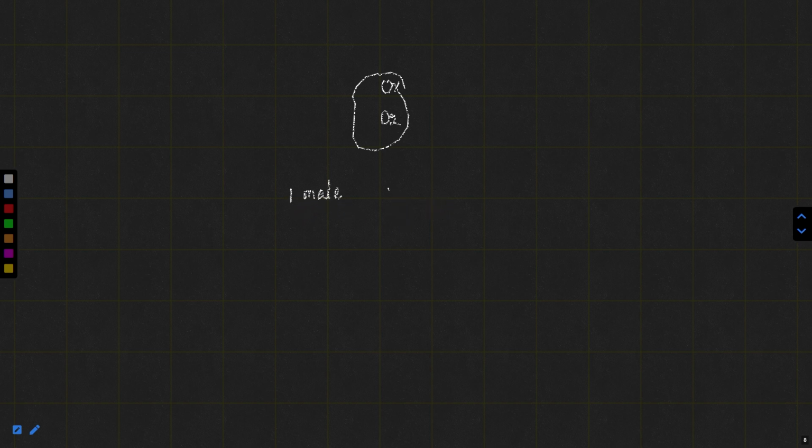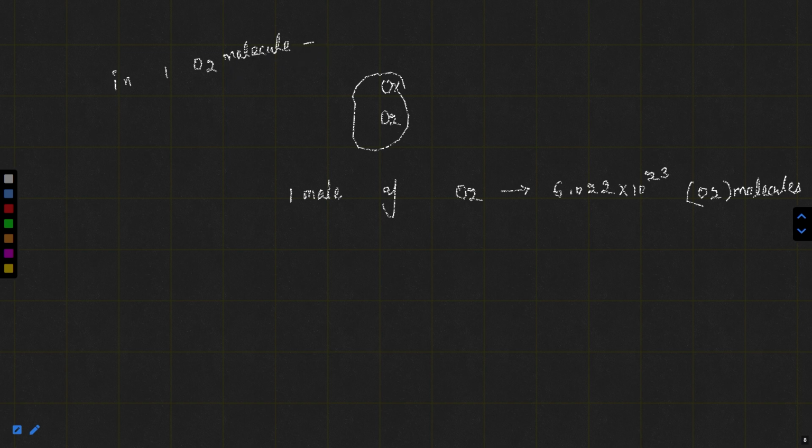Suppose I am saying 1 mole of oxygen, so it contains 6.022 x 10^23 oxygen molecules, O2 molecules. But if I am asking how many atoms are present in 1 mole of O2, because in one O2 molecule, 2 atoms of oxygen are there. In one oxygen molecule, two atoms of oxygen.